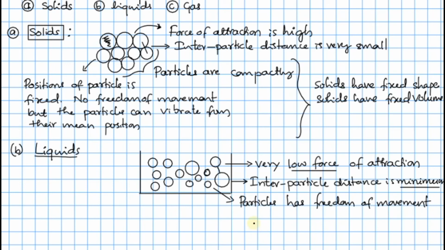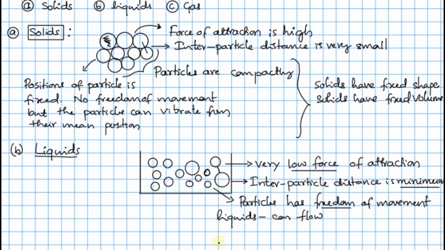But the freedom of movement is in all possible directions, so therefore I'm using freedom of movement here. And because of this reason, all these points tell us that the liquids can flow. Therefore they are called fluids. The fluid term comes from the flow term. The liquids can flow. They are fluids.